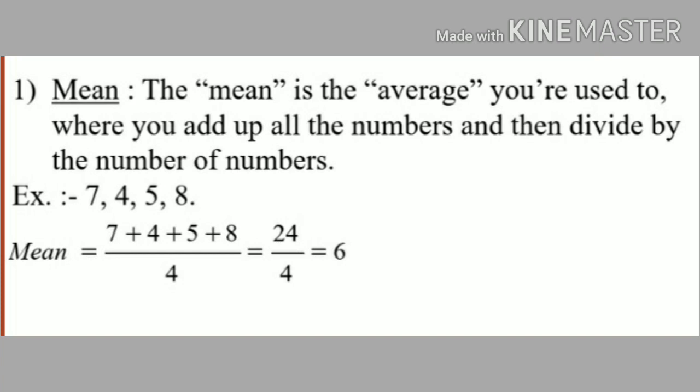So first, what we have to do is add all the numbers and divide by the number of numbers. Total numbers, how many are there? 4. So that's why in the denominator place we have to take 4. 24 divided by 4, we get 6. 6 is the average of these numbers. Okay, children, average and mean are both the same. In statistics, average is known as mean.